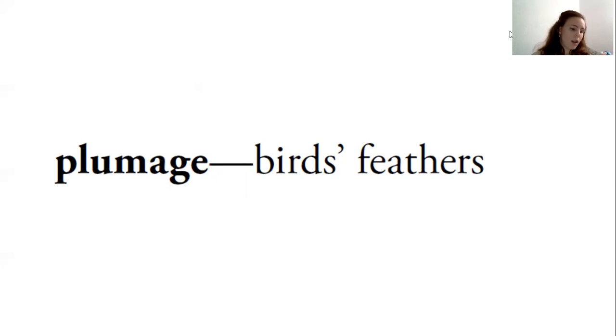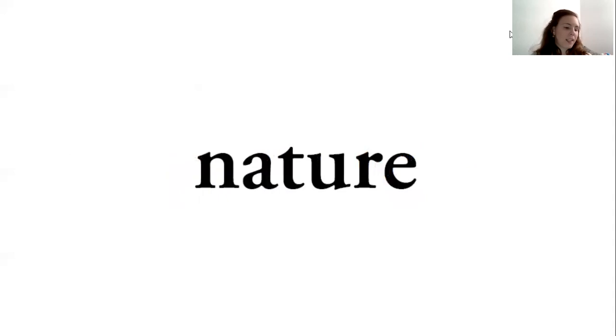So I might say, did you notice that bird has pink plumage? I wonder if it's a flamingo. Our next word is nature. This is another one of those words where we get a kind of ch sound, nature, even though there's not a CH. So this is an interesting word, nature.